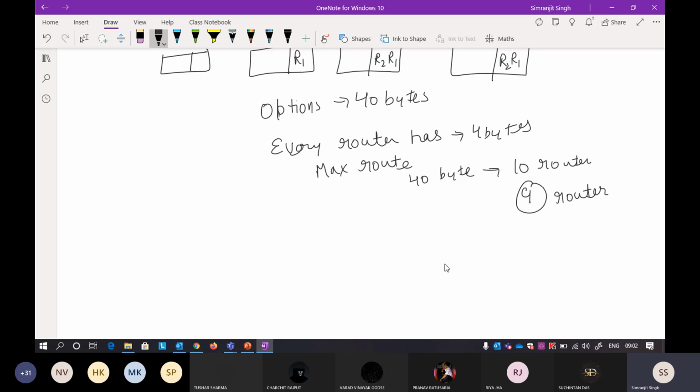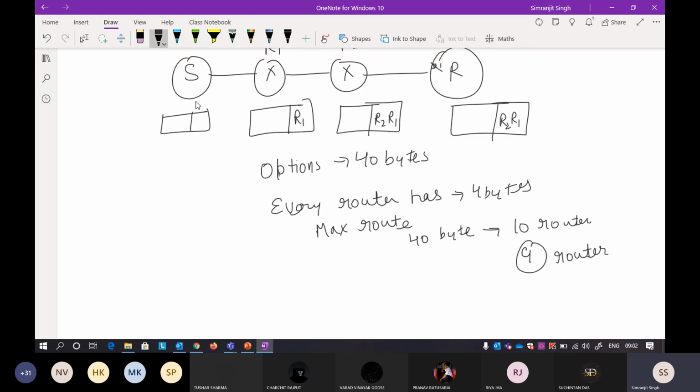Record route at every router: suppose it started from here, at the sender side there is nothing, and at the receiver side there is nothing recorded yet. When you go towards the router, the router has 4 bytes of data to embed in this particular option field. The IP packet option has 40 bytes of data, but we always try not to use all of it. We will always use less than that.